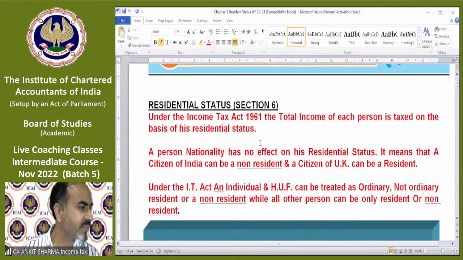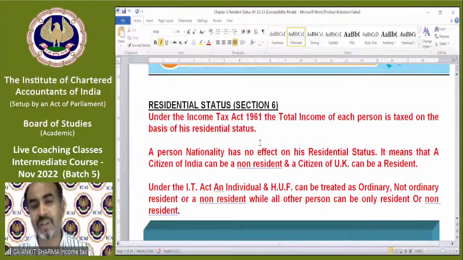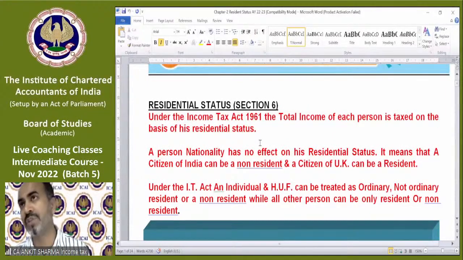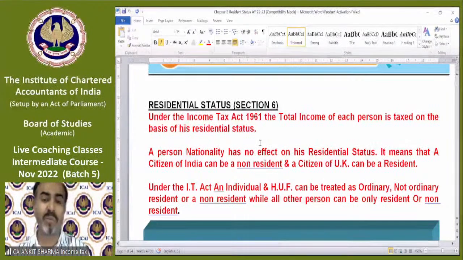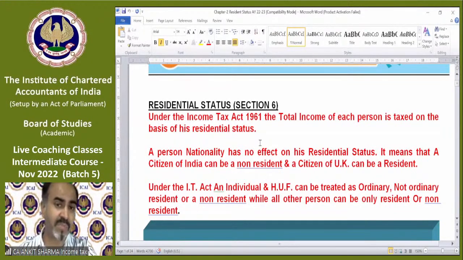Okay, next is Amrit Palkor. Any suggestion for appearing in both groups in November 2022? It all depends upon your preparation. If you are going to complete all your subjects at least 3 months before, if you are going for both groups, and if you are able to revise all subjects at least twice, then yes, you can go for the November attempt or any attempt if you have done these two things. And always try to give test series, mock test series. That will really strengthen your preparation. That is also very important. If the Institute has conducted or conducts a mock test series, you have to give them.